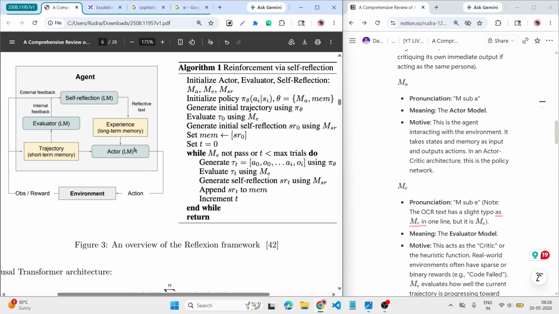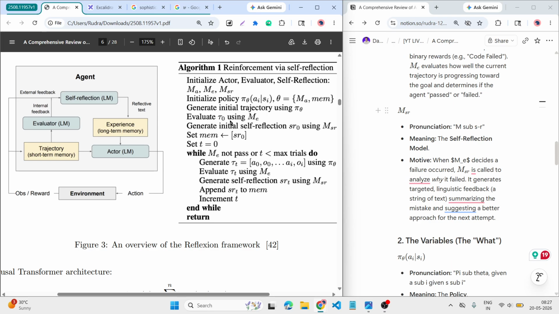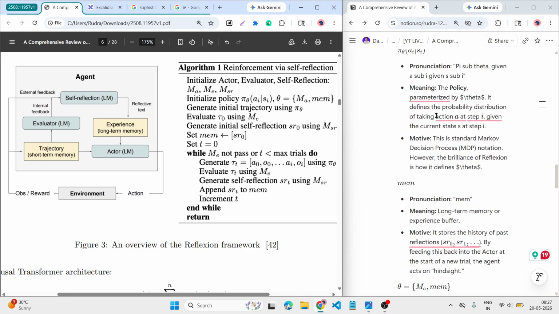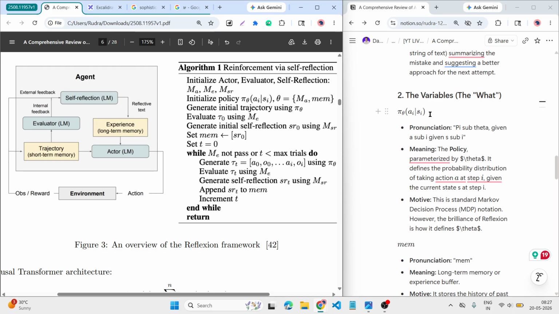This is provided to the MA, which is the actor model. After that, it goes to the long term memory. Like here, if you're looking, after the self-reflection, it goes into the actor model. Then evaluating tau 0 using ME. What is tau 0 here?